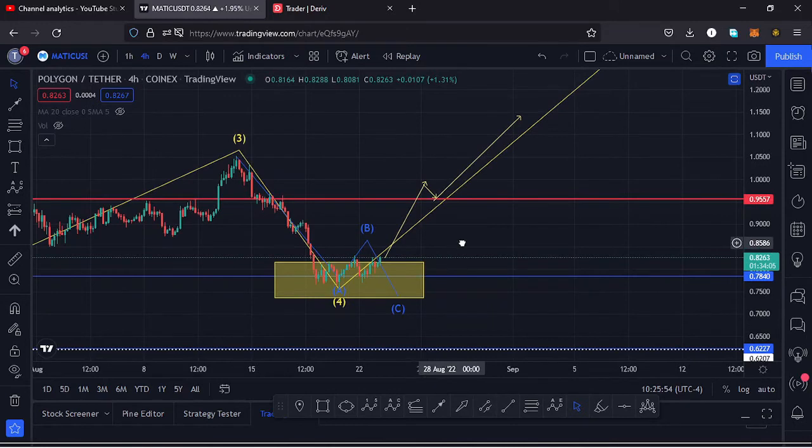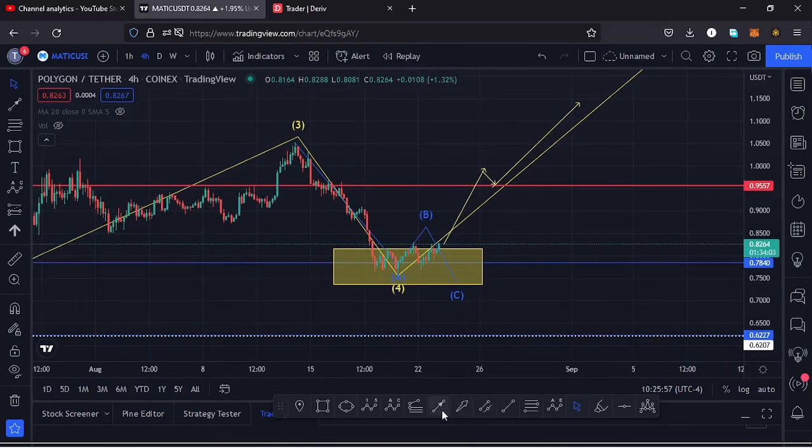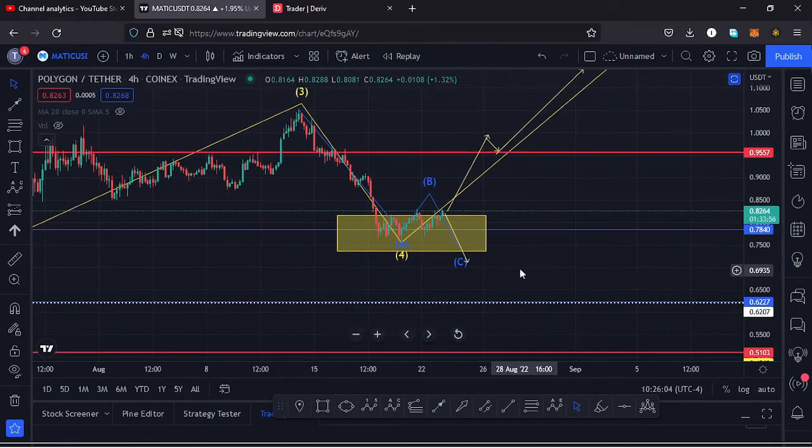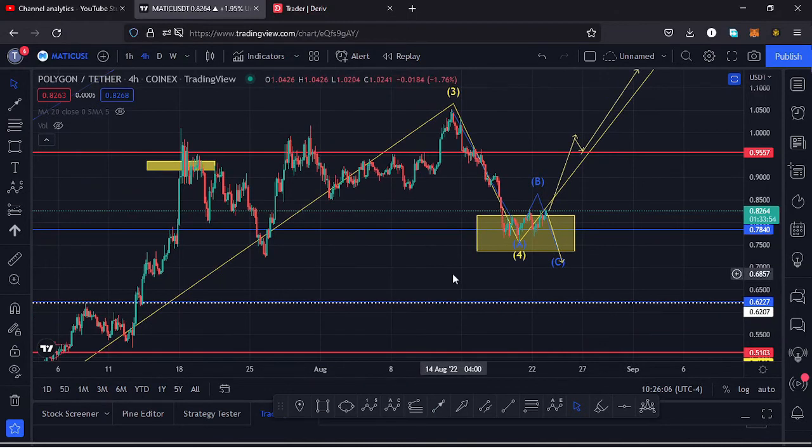It's also possible that as we maximize our yellow target area here, we might break out of that target area and continue seeing lower prices. And in case that happens, then we need to be very careful because we have an invalidation point here on the charts for this Elliott wave structure at around the $0.62 mark.